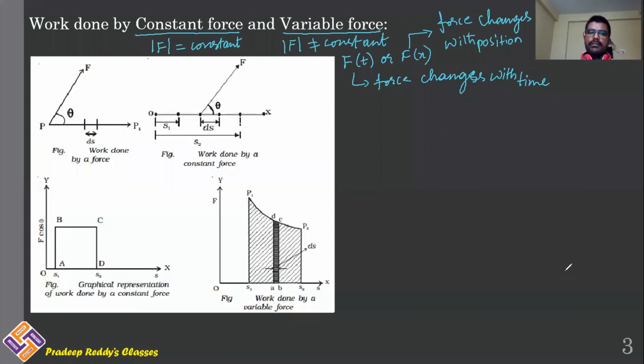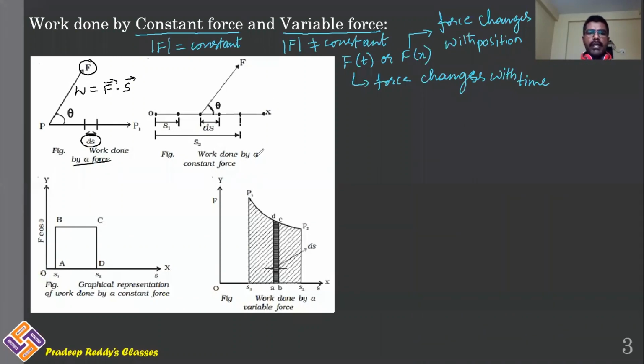If it is a constant force, we do not have huge complications. If work done is by the constant force, the magnitude of force does not change. It will always remain the same. Therefore, simply the force which has been applied, you will be multiplying with the displacement. So displacement can be delta S or displacement can be ds. If any force is applied such that it is causing some displacement, you will simply multiply, work done W is equal to F dot S. This is work done by a force.